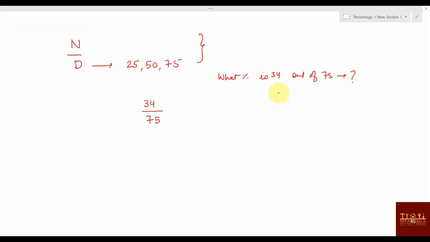I know what they'll do: 34 by 75 into 100, and then they will keep on going. Some people write 3400, 75 ones, 75 twos and all that, subtracting and wasting a lot of time. Those people, even if they clear prelims, will not be able to clear mains, because competition is so stiff.